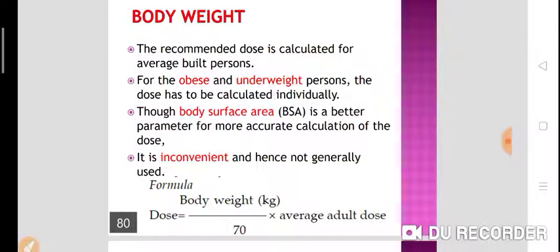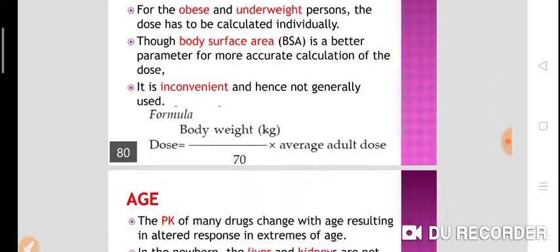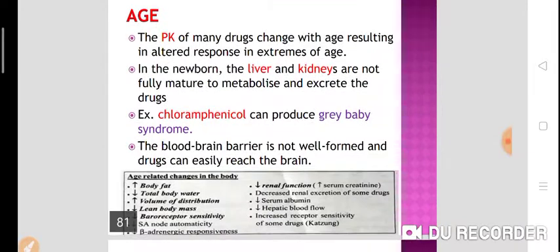How will you calculate the dose of drug using body weight? Body weight in kg into average adult dose divided by 70. Now age. The pharmacokinetics of many drugs changes with age, resulting in altered response in the extremes of age.